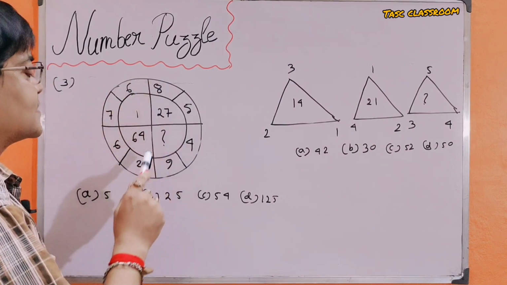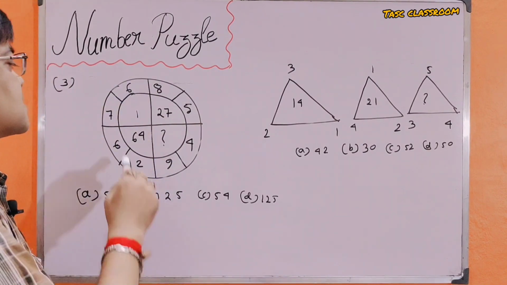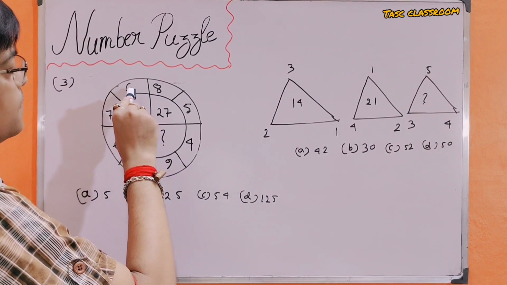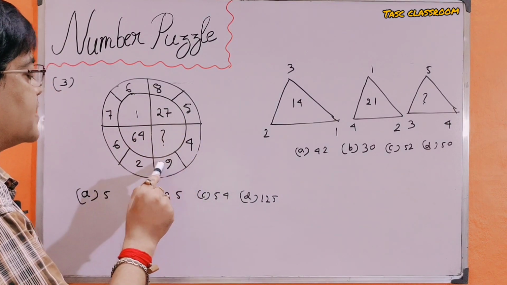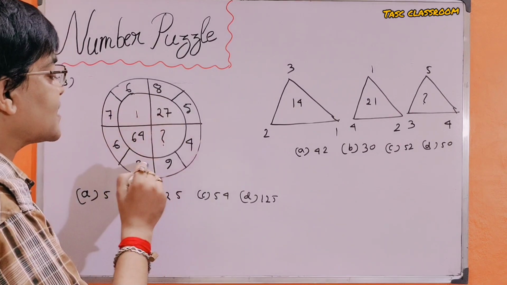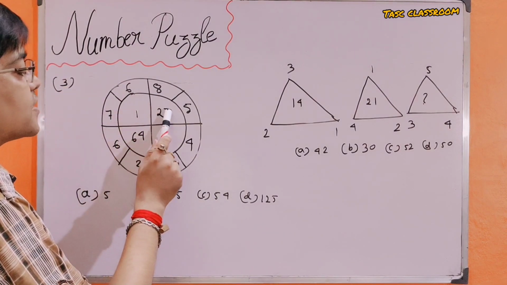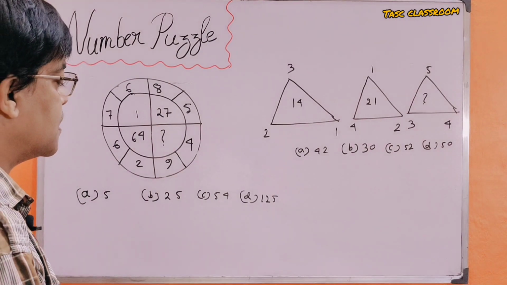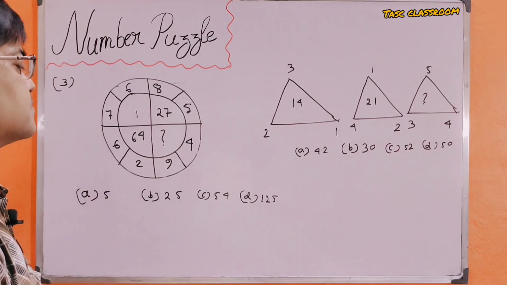The numbers arranged in anticlockwise are 6, 8, 5, 4, 9, 2, 6, 7, and the small circles consist of three numbers: 127, interrogative, 64. It is simply complicated.